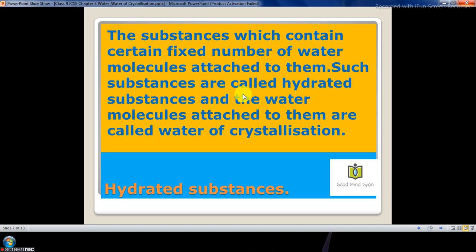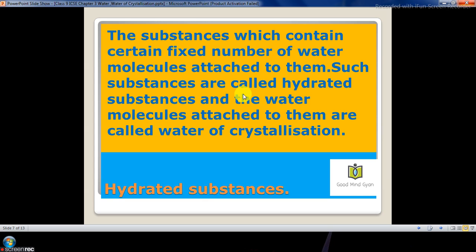So 5H2O is the molecules which are attached to it. Then FeSO4 7H2O, you have 7 water molecules. Na2CO3 10H2O, you have 10 water molecules. MgSO4 7H2O, 7 water molecules. ZnSO4 7H2O, you have 7 water molecules.